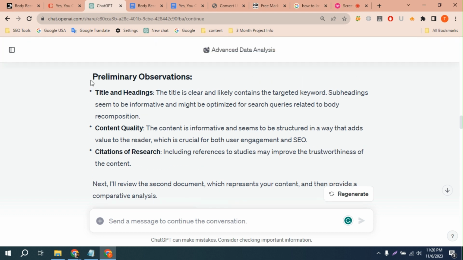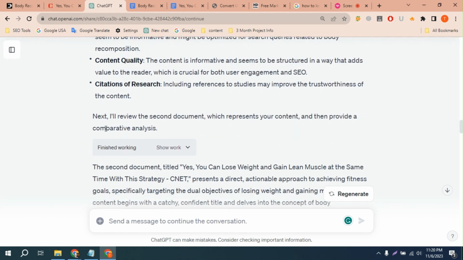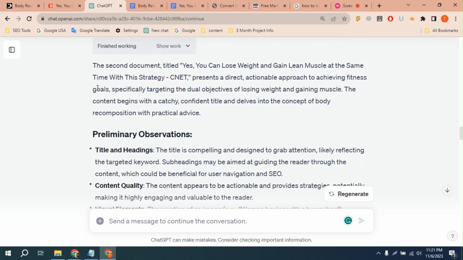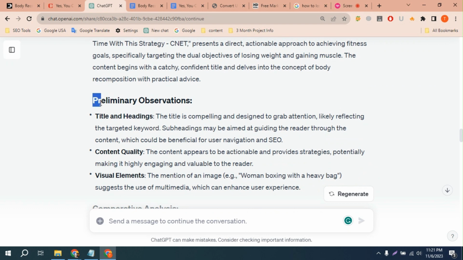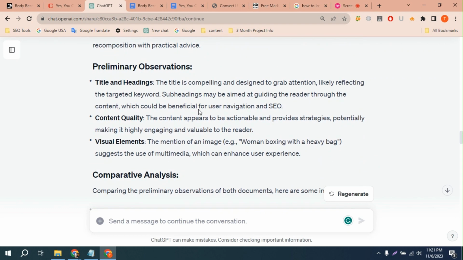So first, it gave me a preliminary observation of my competitor, and next, it gave me the review of the second document, which represents my content, and then provided a comparative analysis. It gave me the preliminary observation of my content.